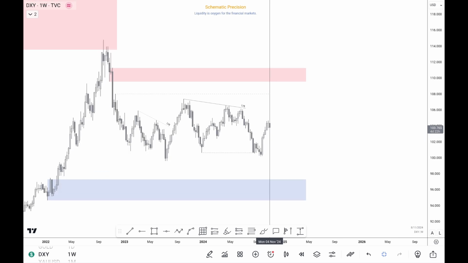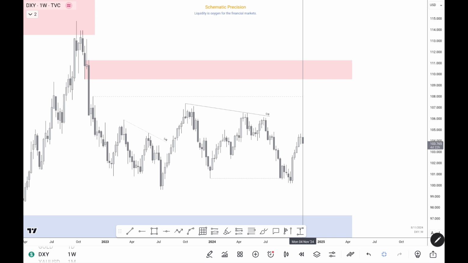This is the weekly time frame, and recently on weekly, price has taken this low, liquidated it, taken the inducement and pushed higher. So currently on weekly we have this inducement which is keeping the dollar at the higher price, and on the other side we have this liquidity lying above.